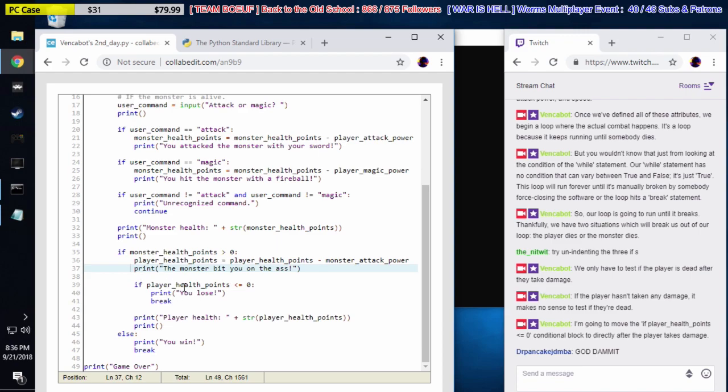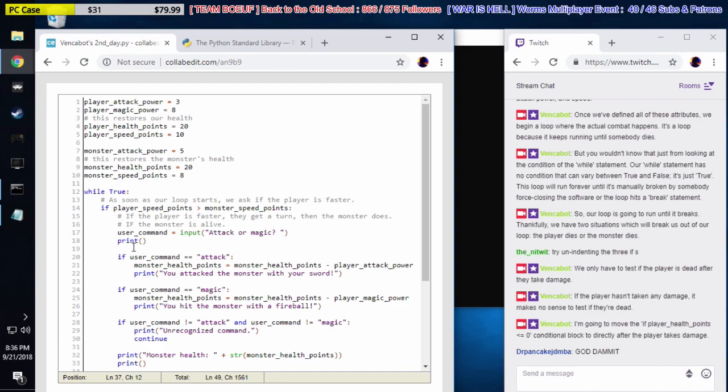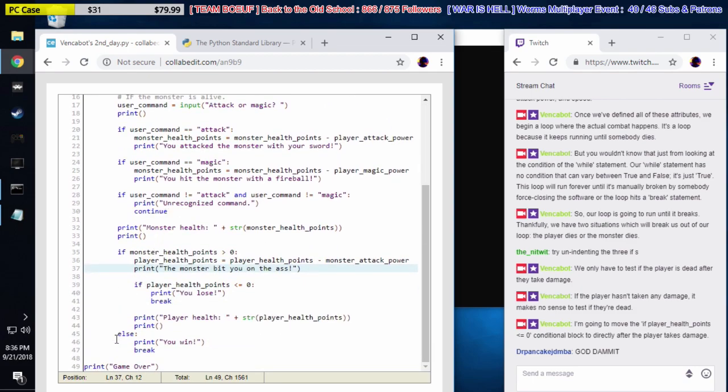Right? If the player is not dead, we carry on, print off the player's health, print off a message, go back to the top of the loop. Okay? So this is what happens if the player speed points are higher. So now basically all of our code, look how deep we're indented here.